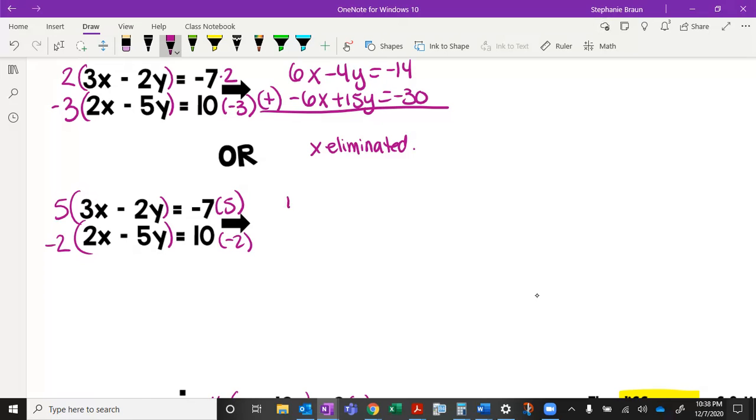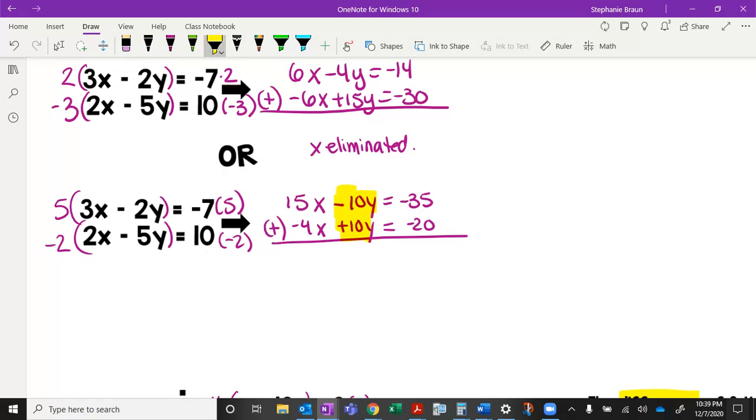So 5 times 3x is 15x, minus 5 times 2y is 10y. Negative 7 times 5 is negative 35. All right, bottom one, negative 2 times 2x is negative 4x. Negative 2 times negative 5y is going to be plus 10y. See those opposite signs? And then 10 times negative 2 is negative 20. Okay, again, I can add. And then in this case, those y's would be eliminated.